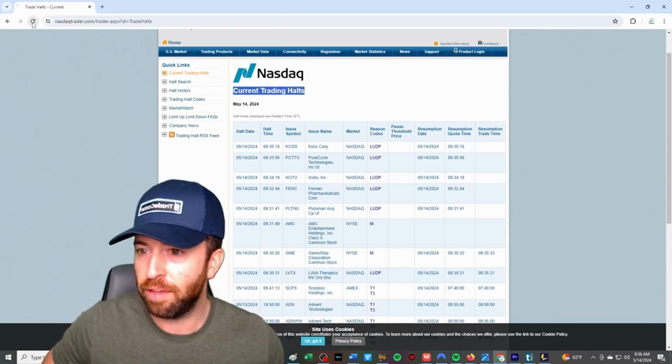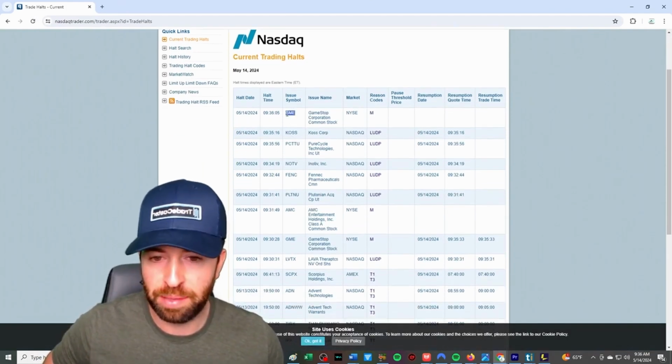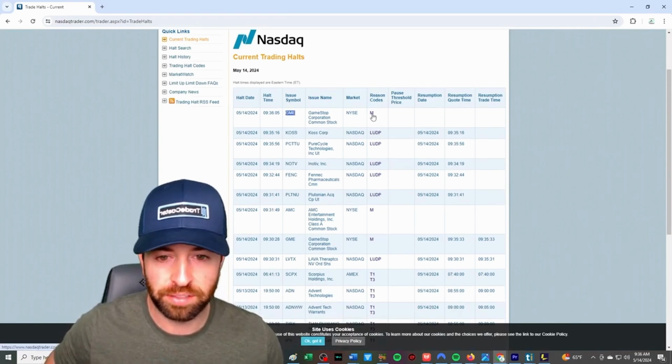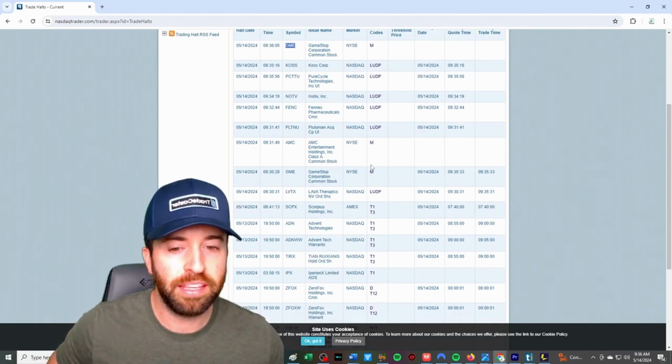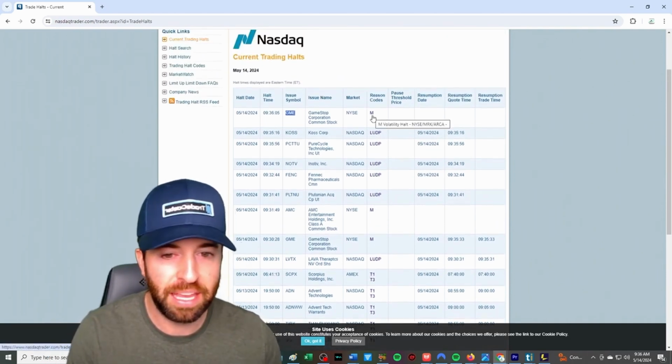Here is the list on the NASDAQ that shows current trading halts. At this time, if I refresh this here, there's GameStop, GME. The reason for the halt is going to be volatility. So you can see right here, reason for halt, volatility. KOSS, volatility. So you can see the majority of halts are going to be on volatility.